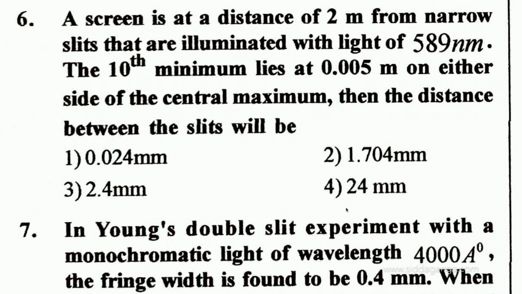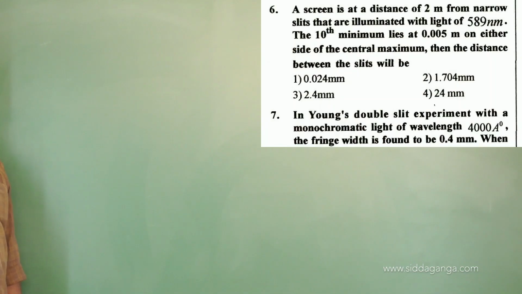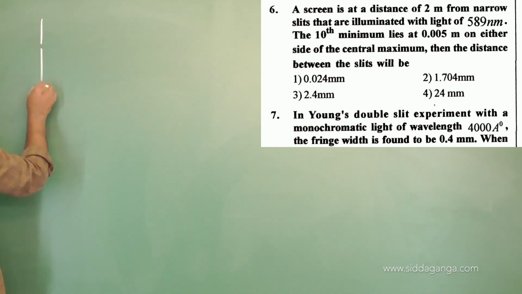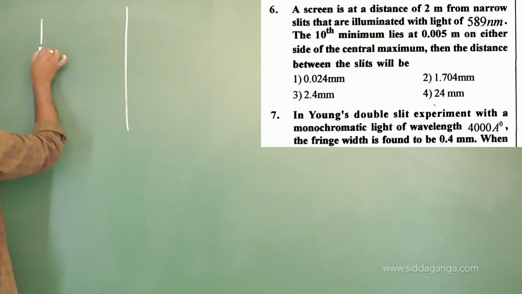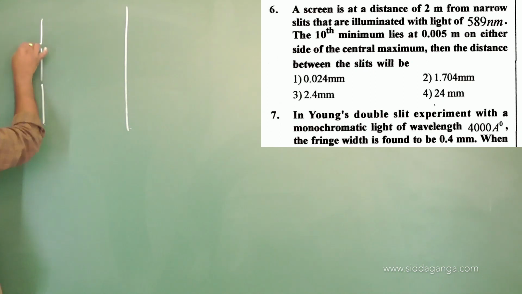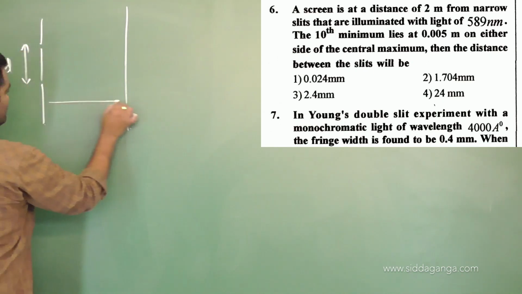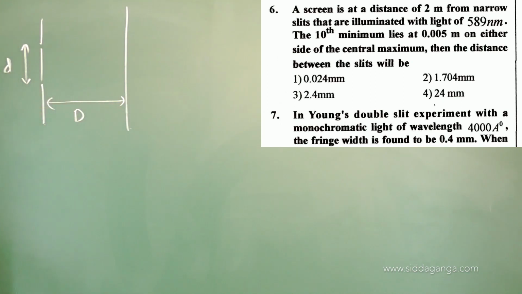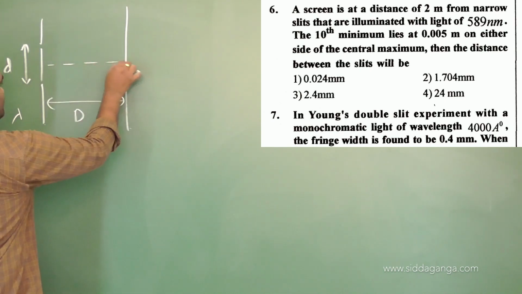See, they have given the screen is at a distance of 2 meters. That means the screen is at a distance of 2 meters from the slits. Our notations which we used, I am going to recall once again. These are the two slits. The distance between the two slits we have taken as small d. The distance between the slits and the screen we have taken as capital D. If this is the source of light which is going to emit, then the wavelength of light used is lambda we have taken. Lambda is the wavelength of light used. This is the center of the screen, if I take.